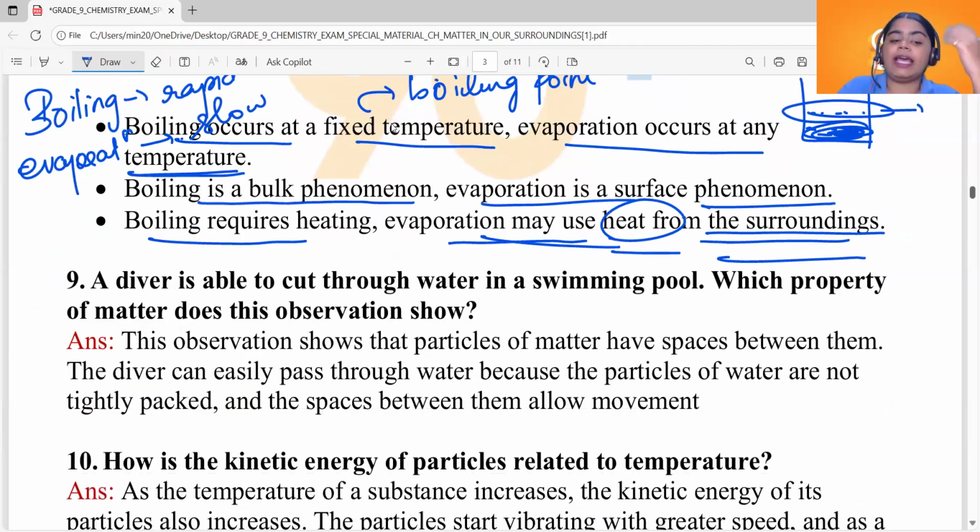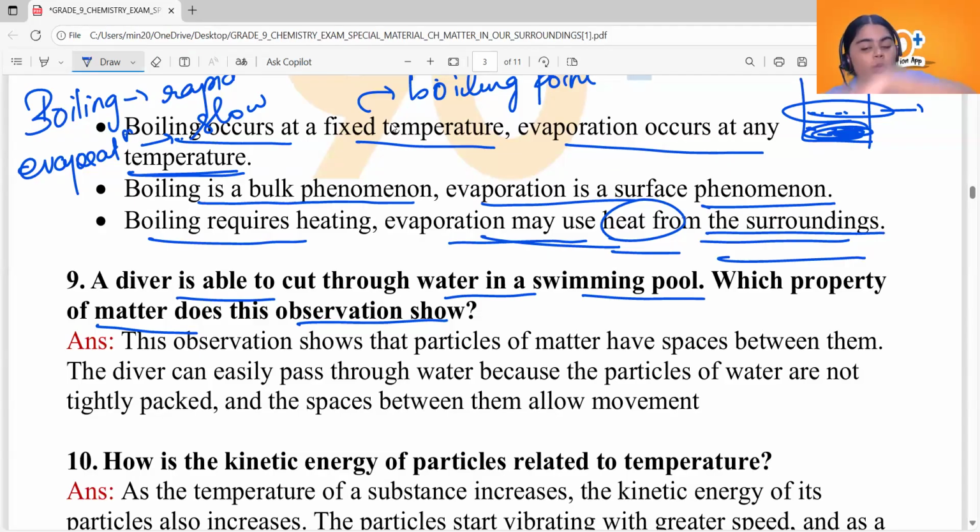Now see the ninth one. A diver is able to cut through water in a swimming pool. Which property of matter does this observation show? We have seen people diving in water where he or she is able to cut through the water in a swimming pool, right? Which property of matter does this observation show?